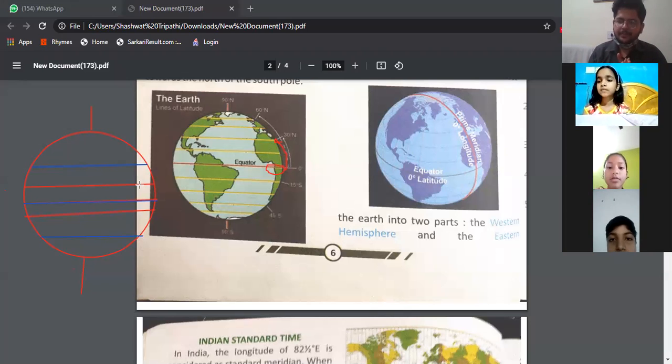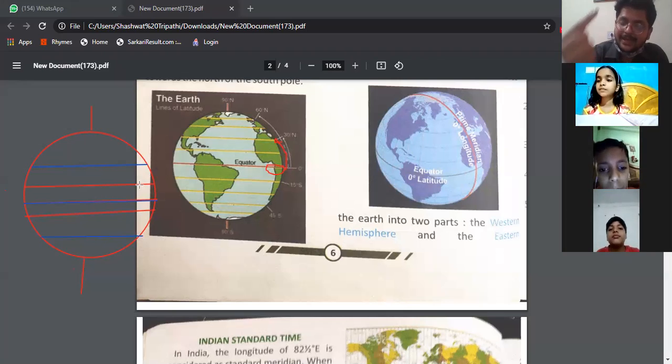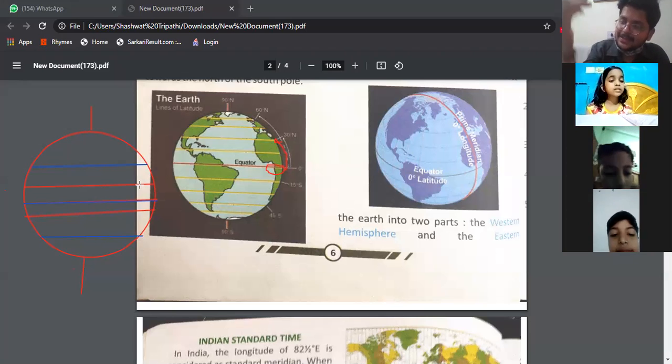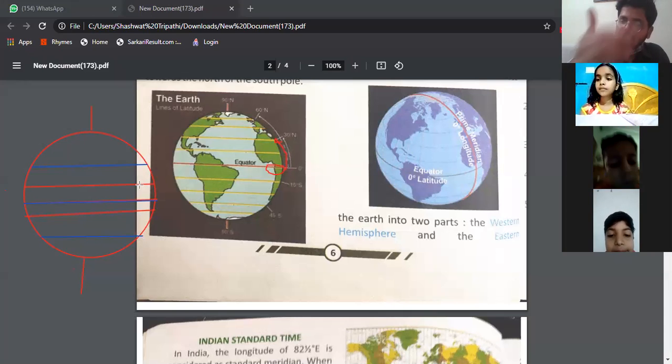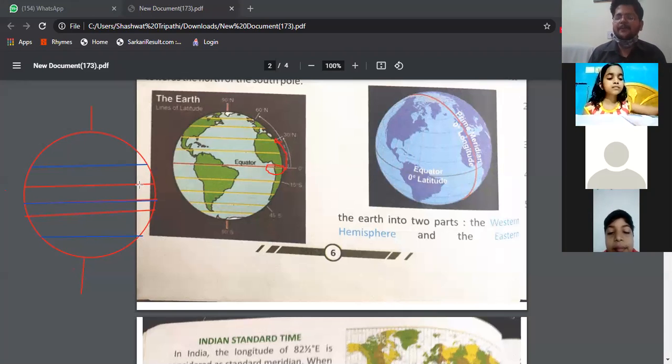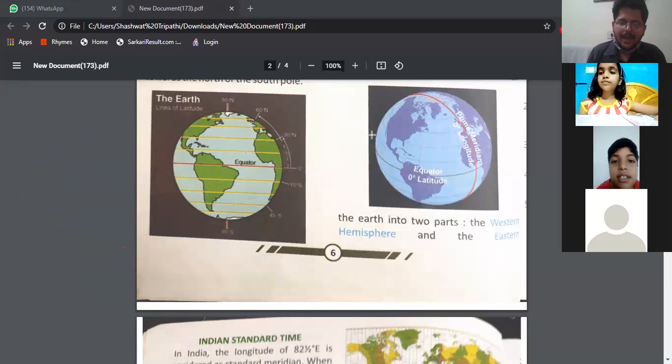On the north side at 23.5 degrees from the equator, you find the Tropic of Cancer. On the south side, you find the Tropic of Capricorn. At 66.5 degrees north, you will find the Arctic Circle. And when you go to the south side, 66.5 degrees from the equator, you will find the Antarctic Circle. Am I clear? Any problem?